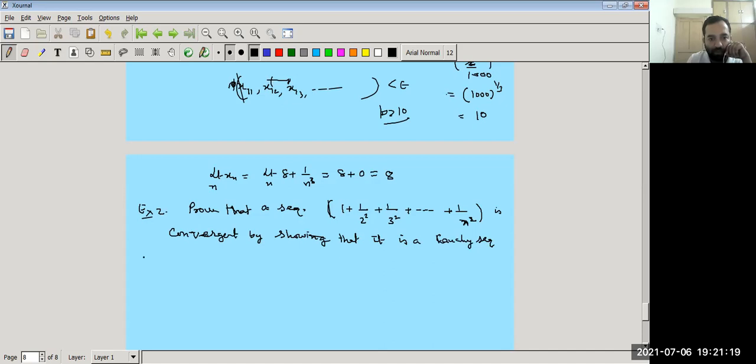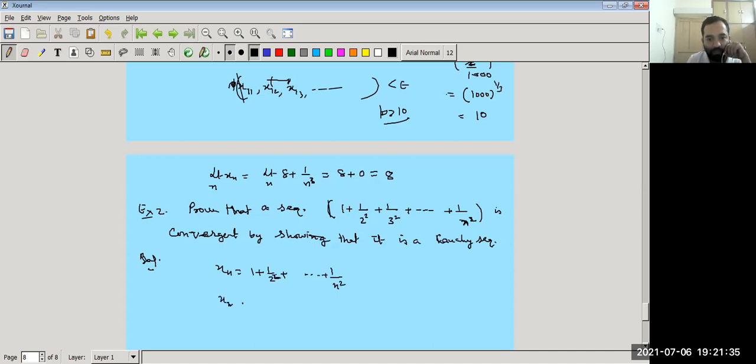So how can we solve this? Given the sequence xn is 1 plus 1 by 2 square plus and so on up to 1 by n square.